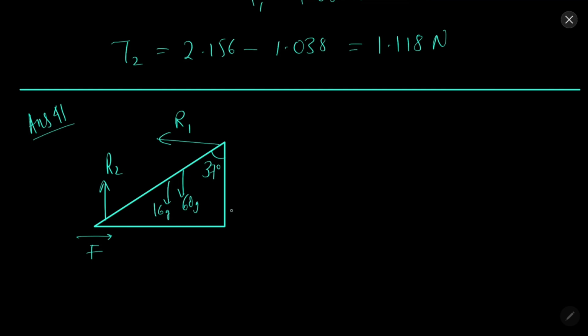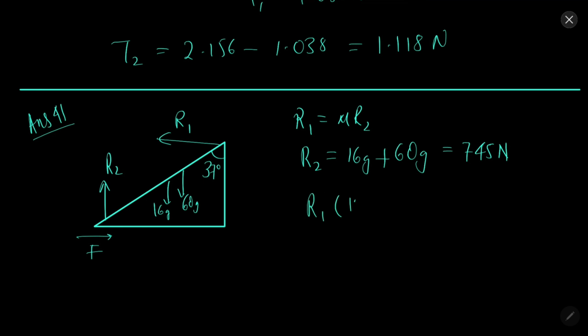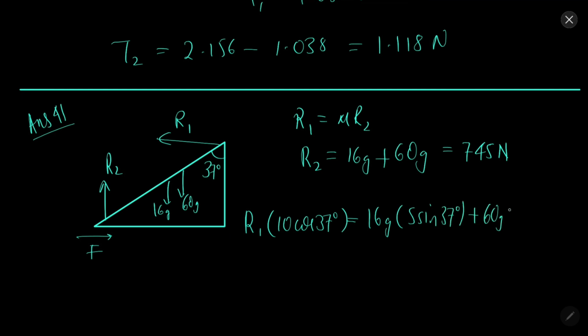So ultimately what we will be having is R1 equal to mu R2. R2 will be equal to 16g plus 60g, 745 Newton. R1 into 10 cos 37 degree equal to 16g into 5 sin 37 degree plus 60g into 8 sin 37 degree.